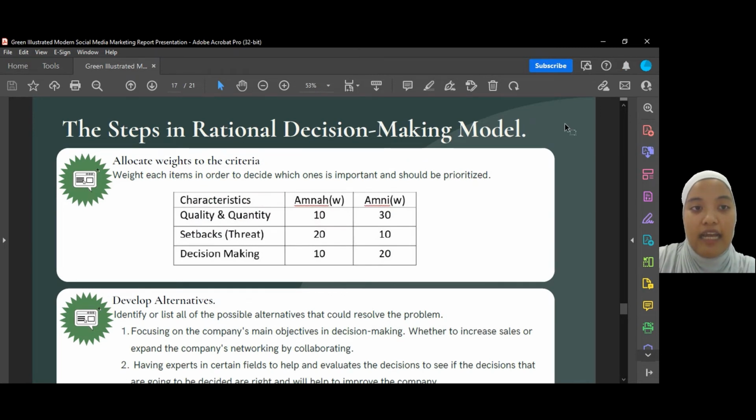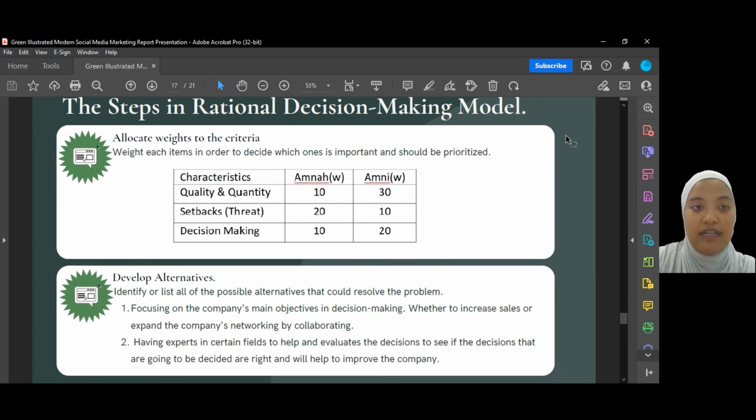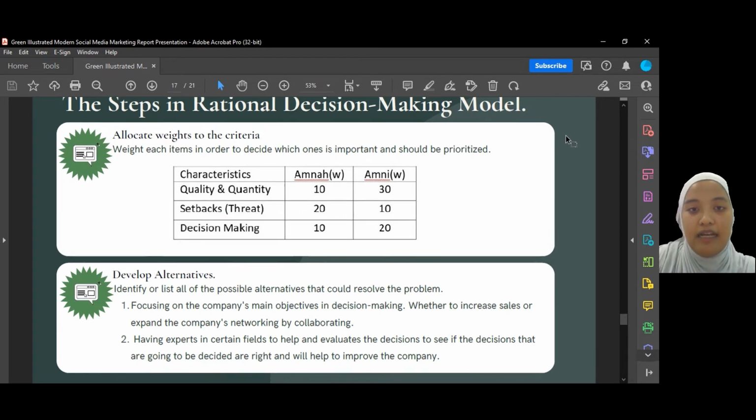The third one is allocate weights to the criteria, putting weights on each item to decide which ones are more important and should be prioritized. So the first criteria is quantity and quality. I'm not 10%, I need 30%. Setbacks and threat, I'm not 20%, I need 10%. Decision making, I'm not 10%, I need 20%.